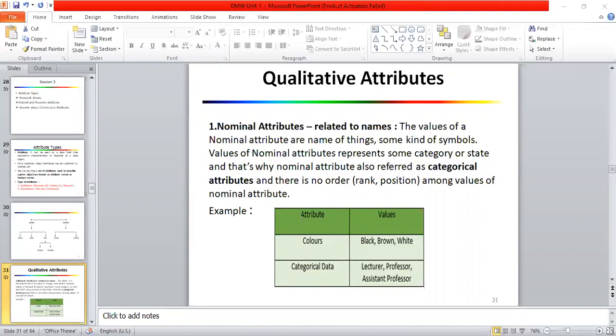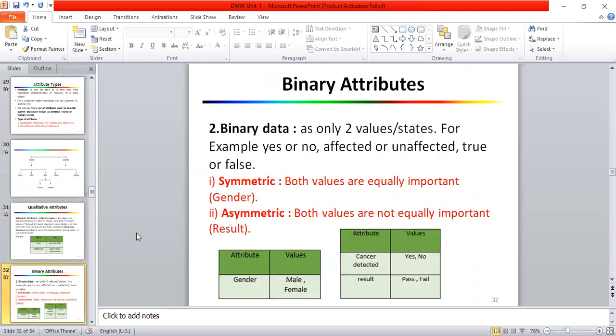Examples are zip codes, then employee ID numbers, right? Another example is hair color: white, brown, black, etc. The different operations which can be performed on this nominal data are entropy operation, then correlation operation. We can calculate the mode of these, then chi-square test, then entropy test, we can perform on this particular data, right? Then next is binary data.